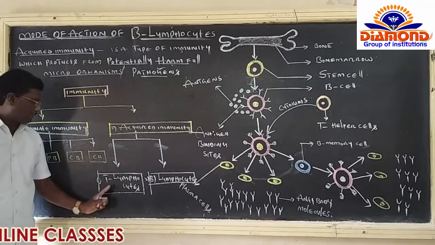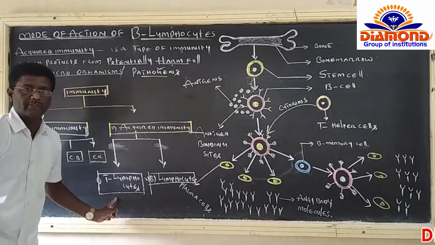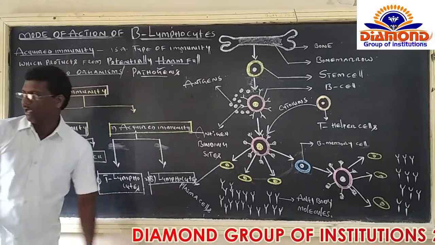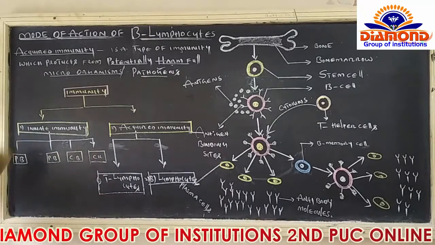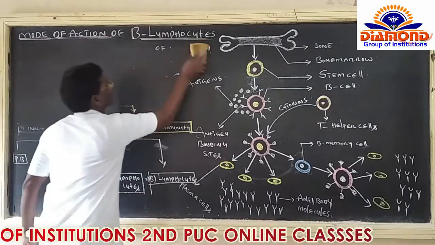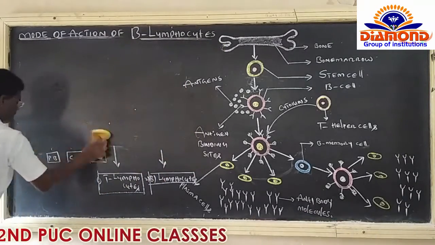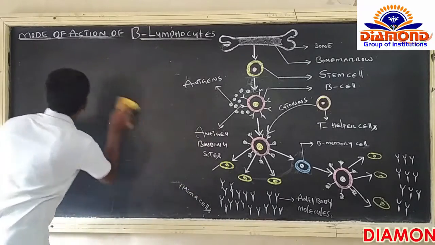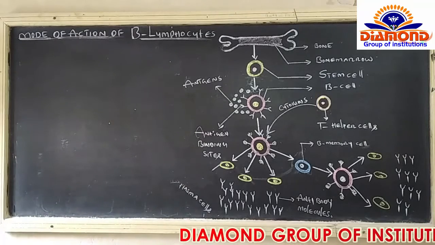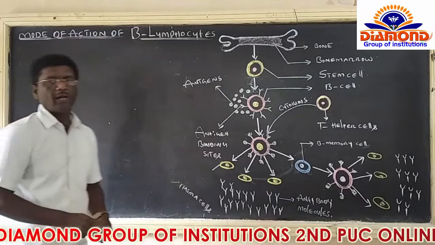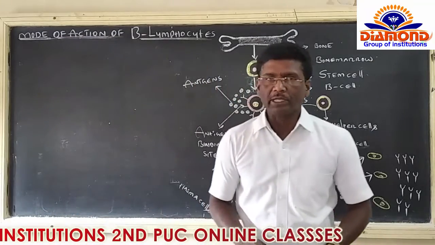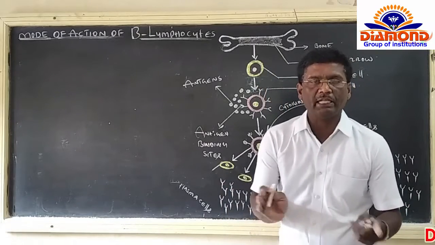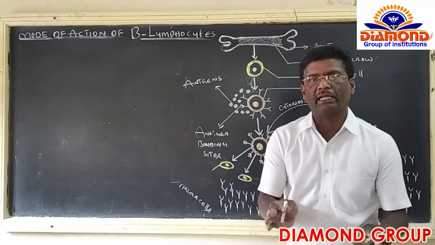In the previous class, I explained T lymphocytes very clearly. In this class, I have to explain the B lymphocytes. While explaining the production and mode of action of B lymphocytes, I would like to compare T lymphocytes and B lymphocytes, which are present in acquired immunity.